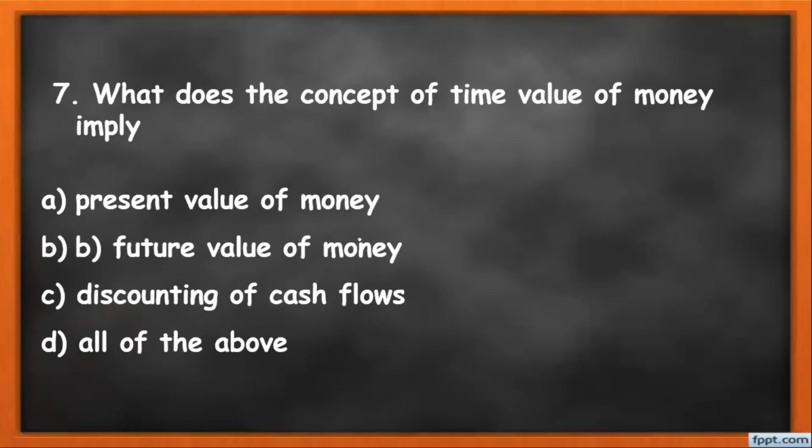Question number 7: what does the concept of time value of money include? Present value of money, then second is the future value of money, discounting of cash flow, and all of the above. So here the correct answer is all of the above.